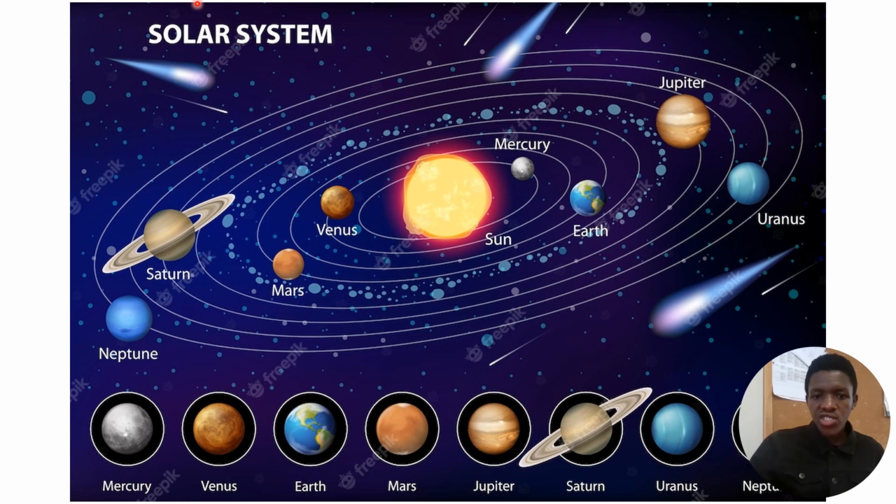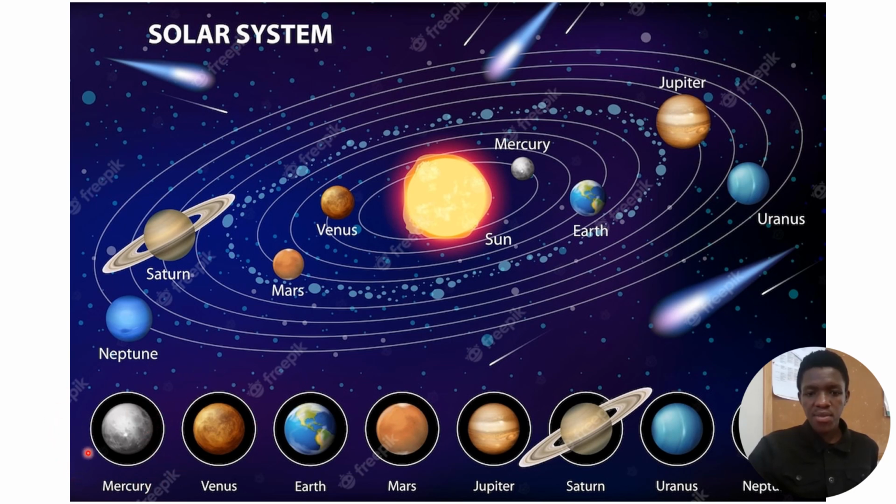You can just simply recall this song. The song goes like this. You can all sing along. The song says, "My very angry mom just saved us noodles." Let us repeat: my very angry mom just saved us noodles. This song is going to help you remember the order of these eight planets. But how? Let us take a closer look.